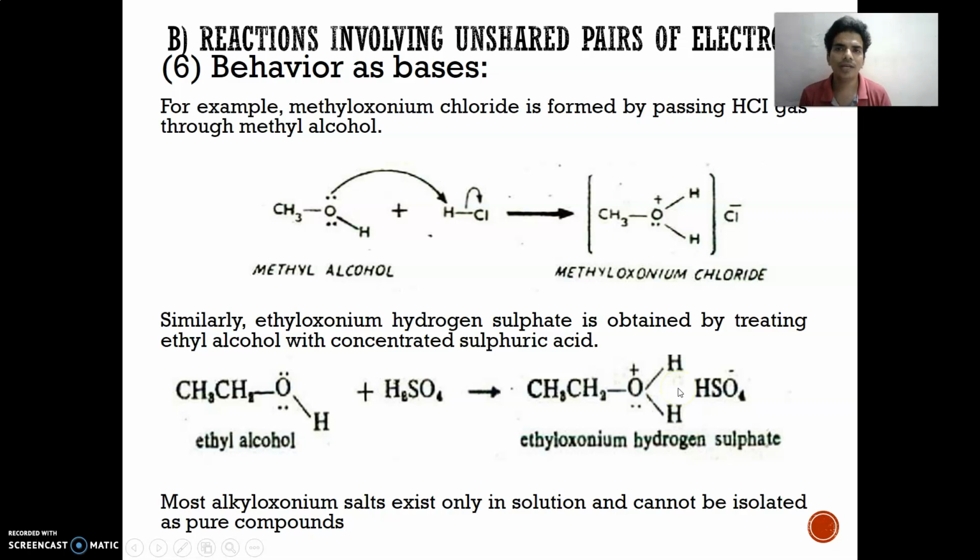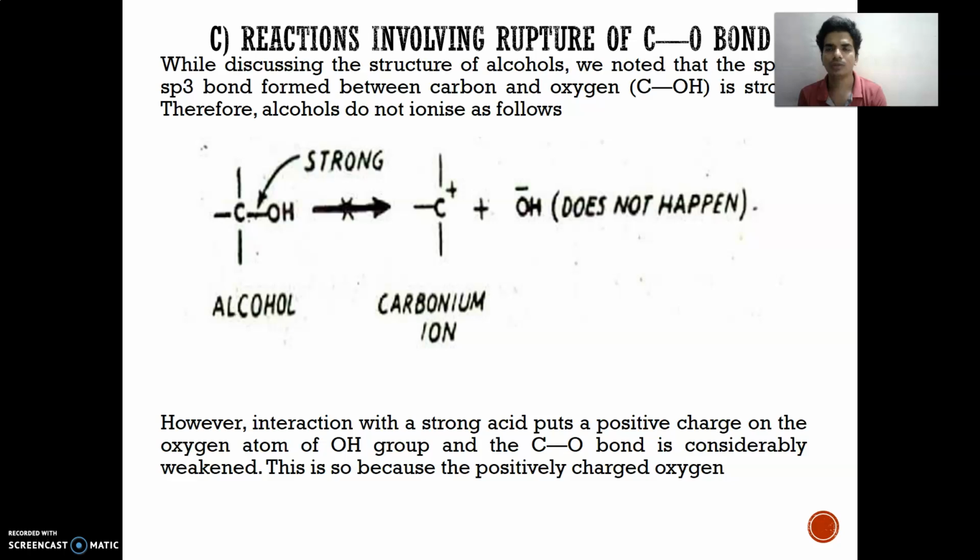For example, methyl alcohol behaves as a base: methyloxonium chloride is formed by passing HCl gas through methyl alcohol. Similarly, ethyloxonium hydrogen sulfate is obtained if ethyl alcohol is treated with concentrated H2SO4, that is sulfuric acid. Most alkoxonium salts exist only in solution and cannot be isolated as pure compounds.